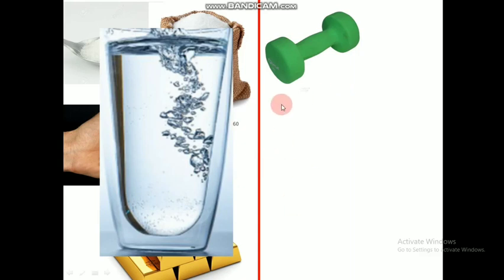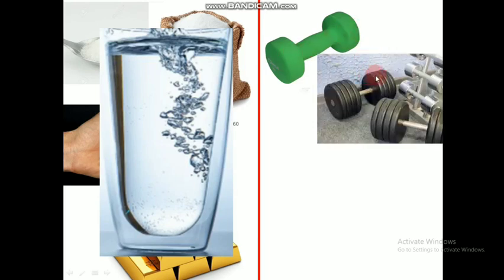Here we have an iron dumbbell and I am finding the mass of this dumbbell and comparing it with another, bigger dumbbell. Will the mass of this dumbbell be the same as that of the bigger dumbbell? No, because they are of bigger size.